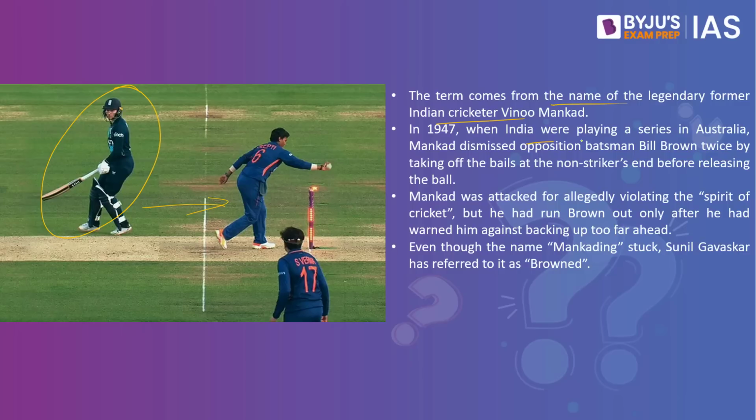In 1947, when India were playing a series in Australia, Mankad dismissed opposition batsman Bill Brown twice by taking off the bails at the non-striker's end before releasing the ball. Mankad was attacked for allegedly violating the spirit of the game, but he had run Brown out only after he had warned him against backing up too far ahead. Even though the name Mankading stuck, Sunil Gavaskar has referred to it as Brown.